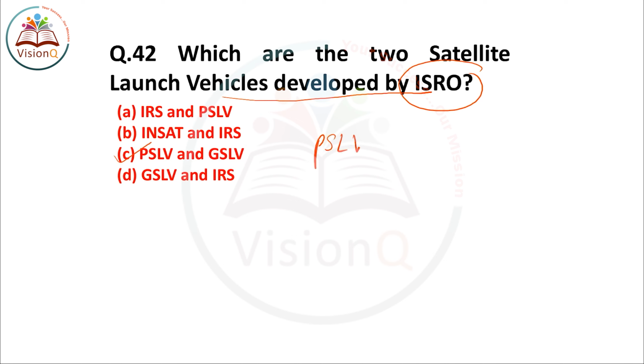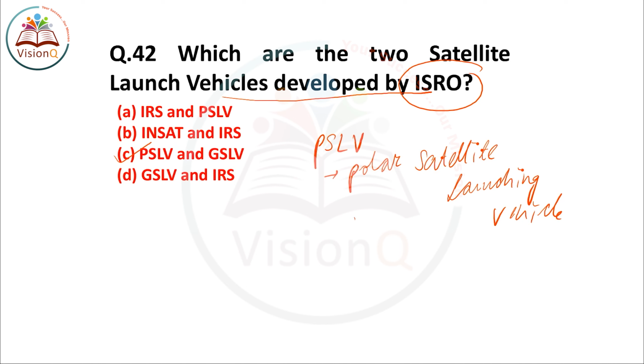Now PSLV is the Polar Satellite Launching Vehicle. And next is the GSLV, the Geosynchronous Satellite Launching Vehicle. So the right answer of this question number 42 is option number C, PSLV and GSLV are those satellite launch vehicles that are developed by ISRO.